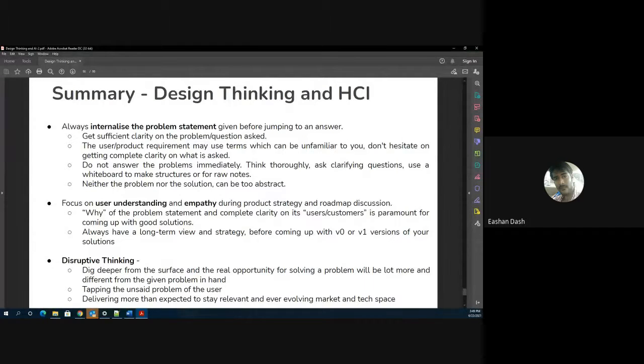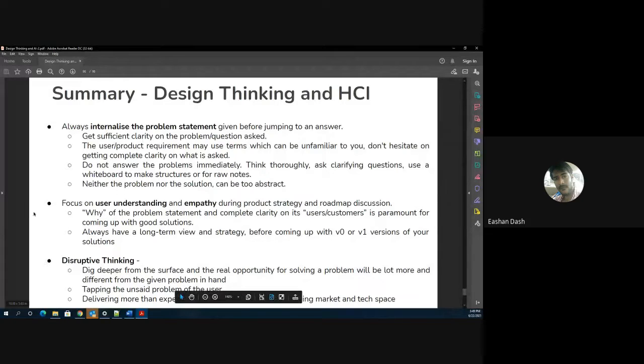Neither the problem nor the solution can be too abstract. Everything has to be internalized. Everything has to be broken down into the exact granularity. Second point is focus on user understanding and empathy during the product strategy and roadmap. Like I told you, the why of the problem statement has to be completely understood.